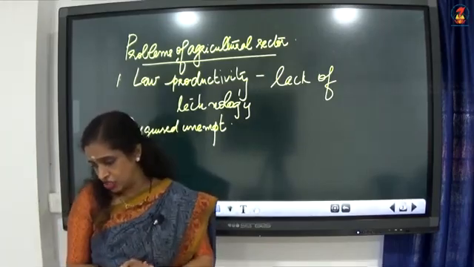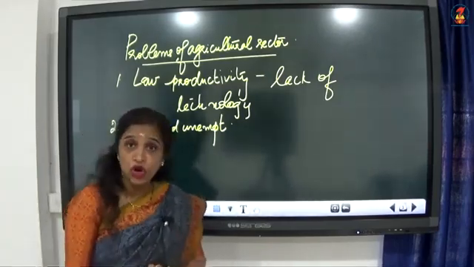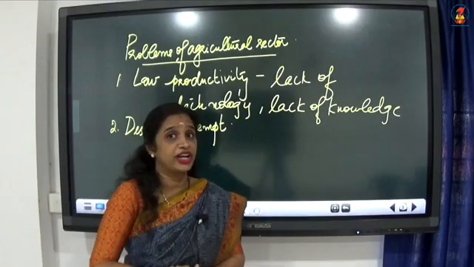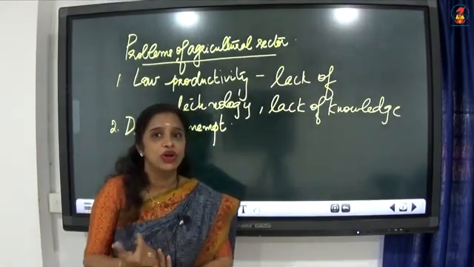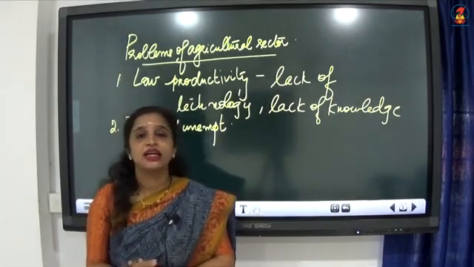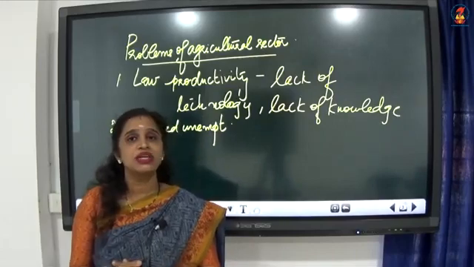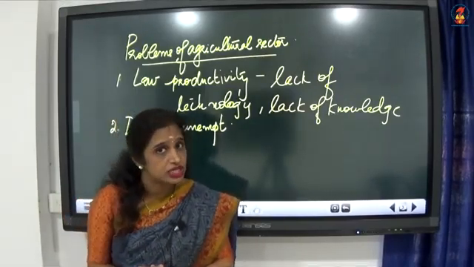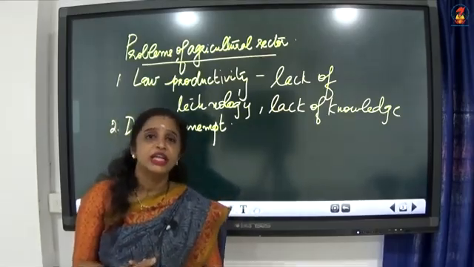Then lack of knowledge is also another reason for the low productivity. The farmers didn't have that much knowledge regarding agricultural practices. So that was the first, main problem faced in the agricultural sector even after independence.